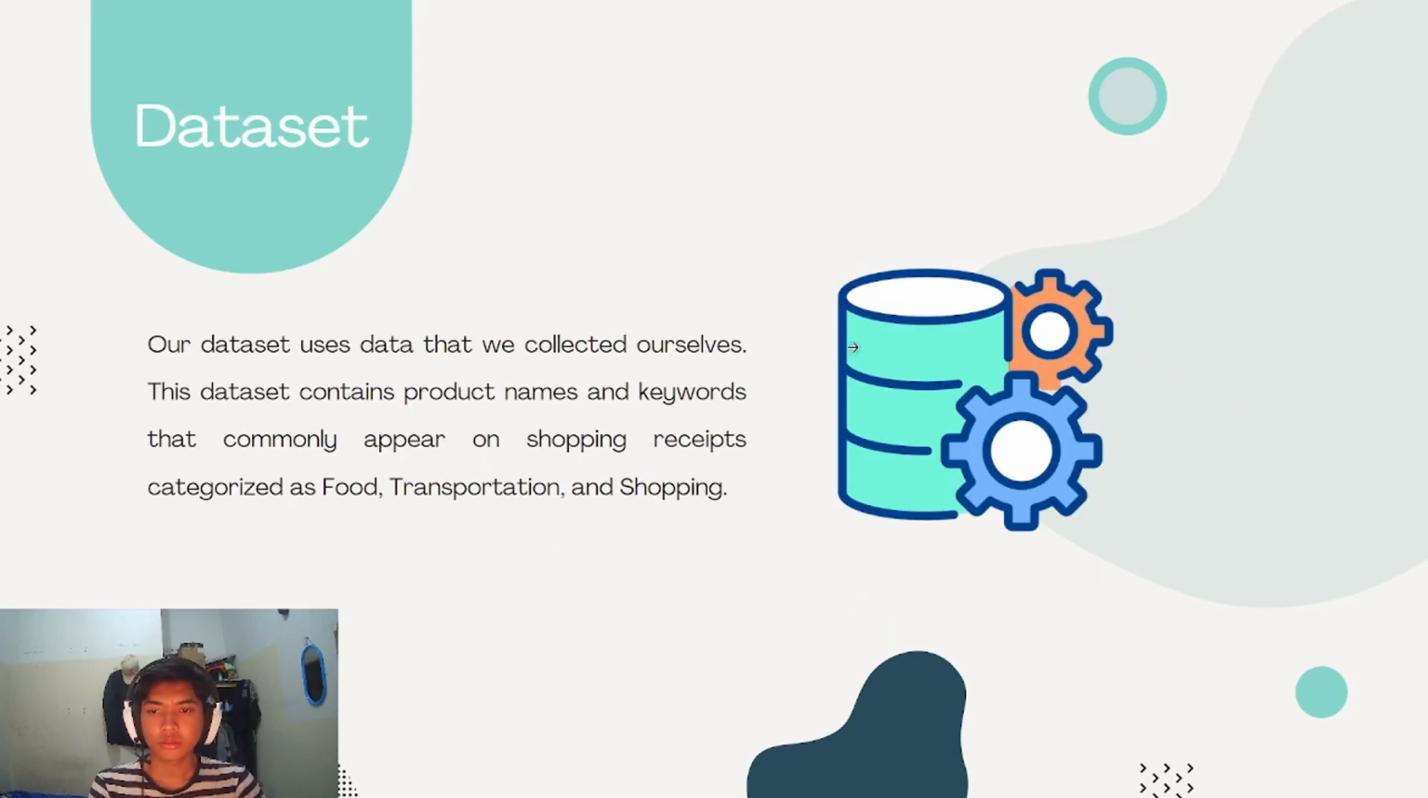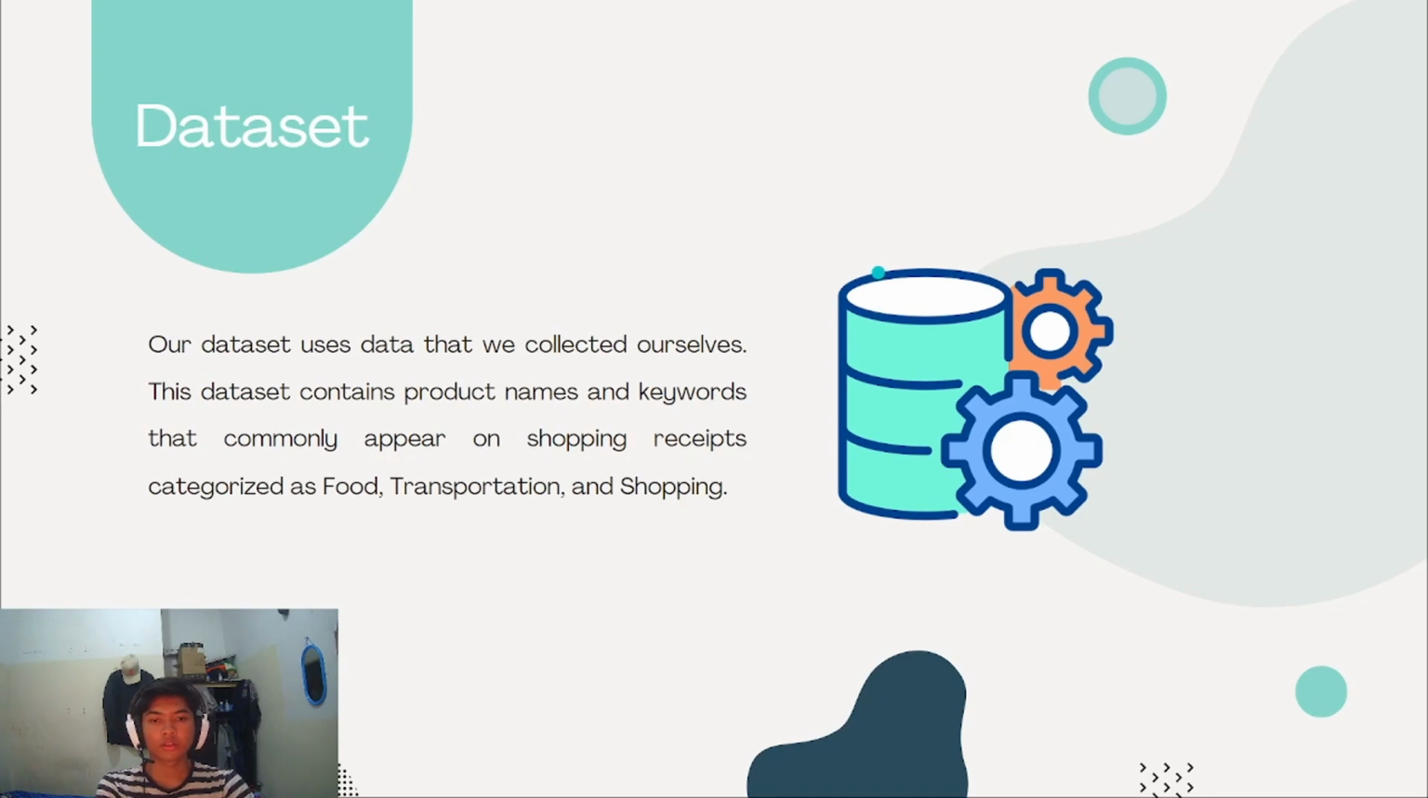Our dataset uses data that we collected ourselves. This dataset contains product names and keywords that commonly appear on shopping receipts, categorized as food, transportation, and shopping. The food category includes a variety of product names and some familiar store or vendor names in Indonesia. The transportation category contains names of transportation services such as online travel agents, station names and trains, terminal names and bus, port names and ships, airport names and airplanes, and several location or place names in Indonesia. The shopping category includes raw products or household tools.